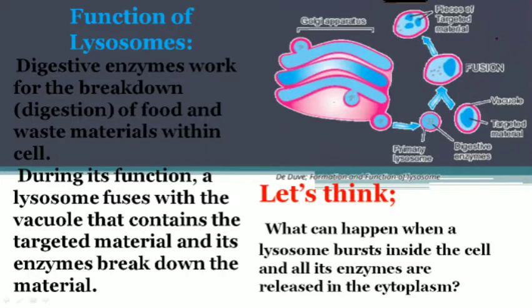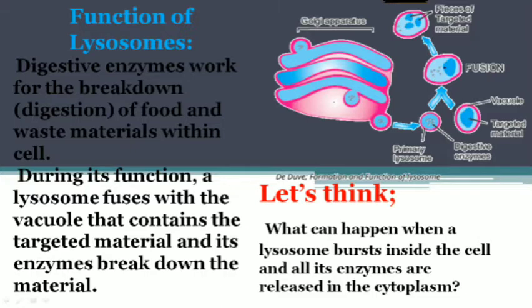So here you can see from the Golgi apparatus, the primary lysosome, the newly formed lysosome, has certain digestive enzymes because it is modified in the Golgi apparatus. Then it moves and fuses with the vacuole which has the targeted material. It can have any type of bacteria, waste material, or food.